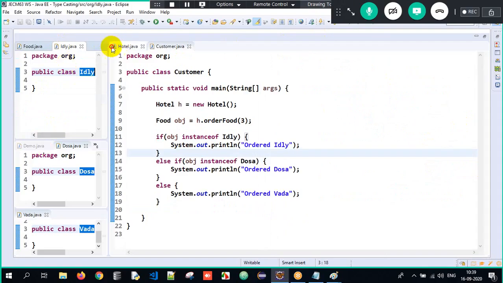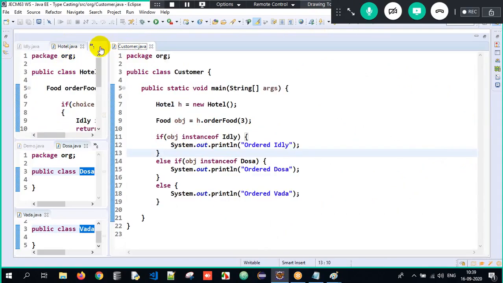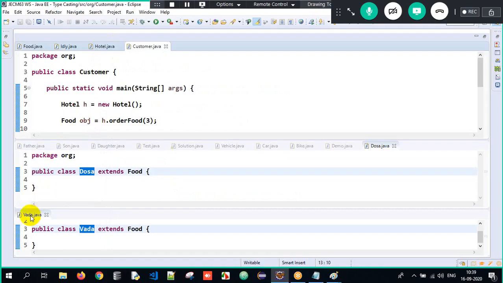So I hope you all got the clarity about this entire process here without any difficulties.